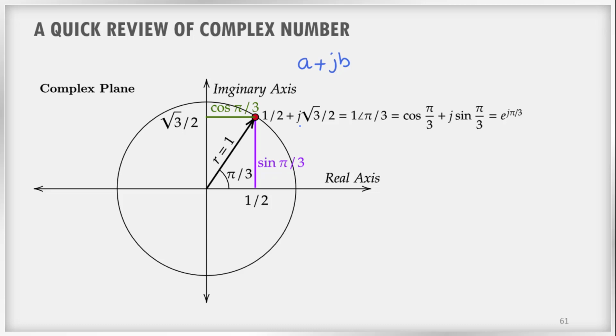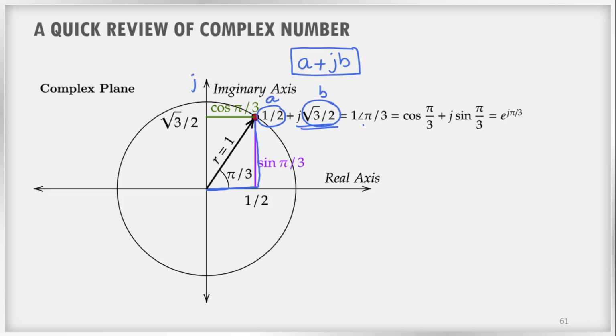So here we will take the x distance, that is half, which is nothing but a, and we will also take the y distance, that is root 3 by 2, multiplied with j, because this is the imaginary axis. So 1 by 2 plus j root 3 by 2. This is nothing but b. So this is one form in which you can represent this point, right? The a plus jb form or Cartesian form.